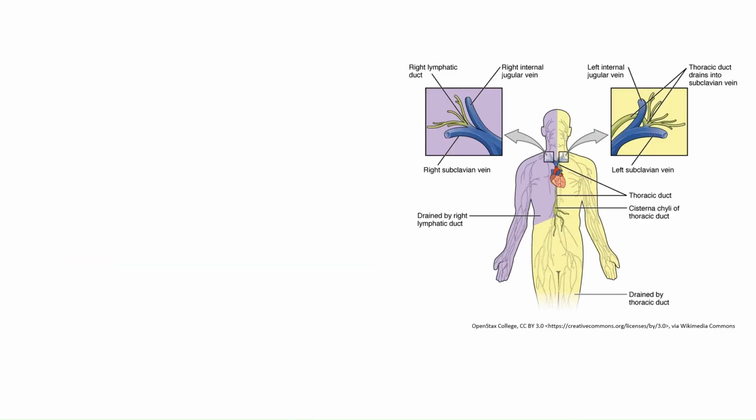Now, this diagram is showing the thoracic duct. This is the largest lymphatic duct, which collects and drains into the subclavian vein. This thoracic duct collects lymph from all parts of the body except the right head and right arm. The lymph from the right head and right arm gets collected into the right lymphatic duct, which drains into the right subclavian vein.